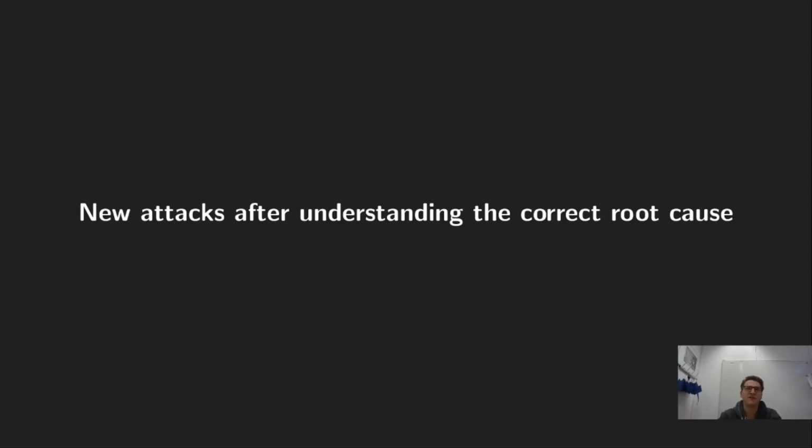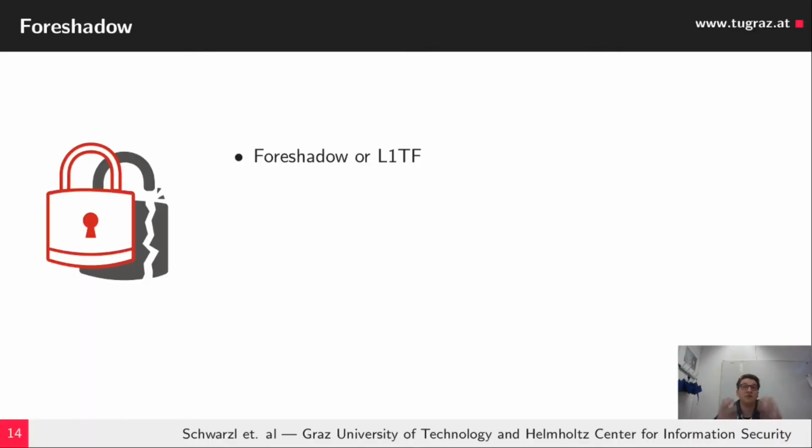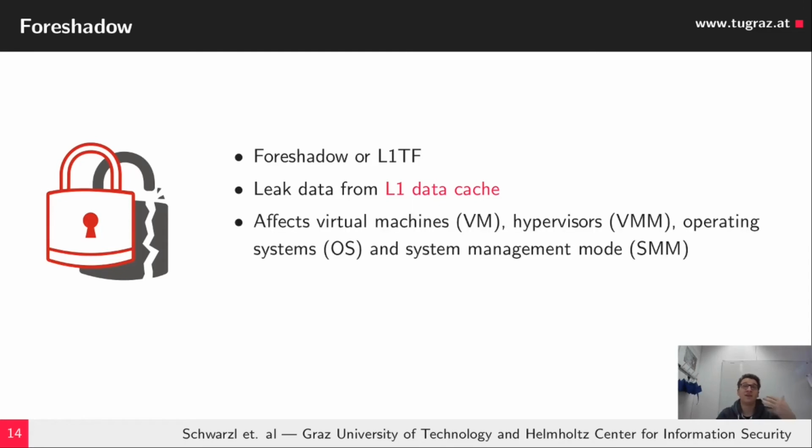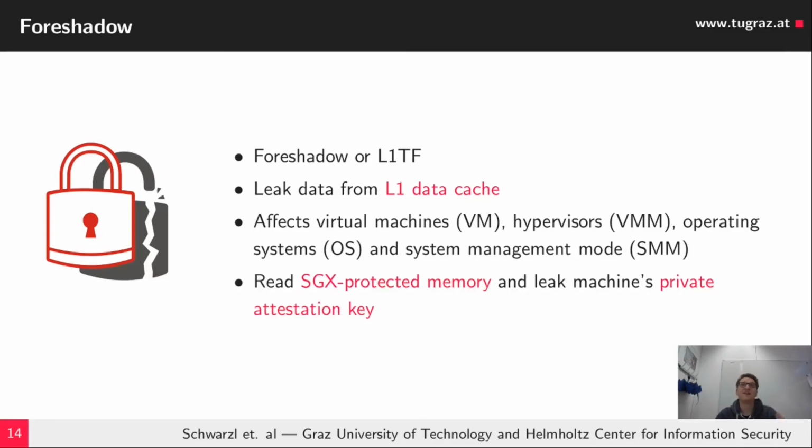Since we now understand the actual root cause, we can build even more powerful attacks. Let's look at the Foreshadow L1TF attack. It allows leaking data which is resident in the L1 data cache, and this attack affects virtual machines, hypervisors, operating systems, or the system management mode. It was even demonstrated by Van Bulck et al. that it is possible to read SGX-protected memory or even leak the private attestation key.